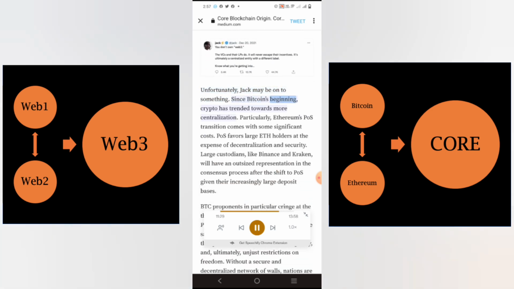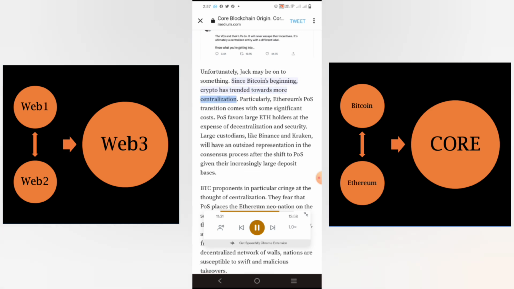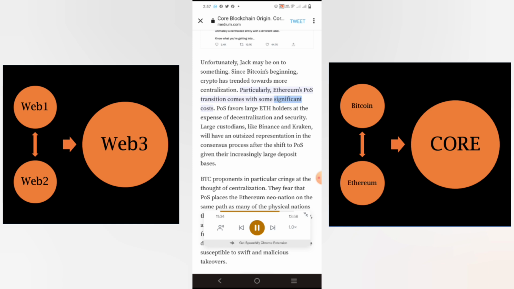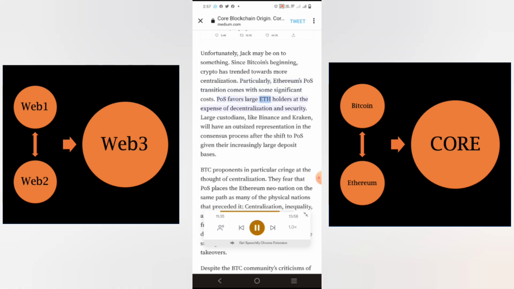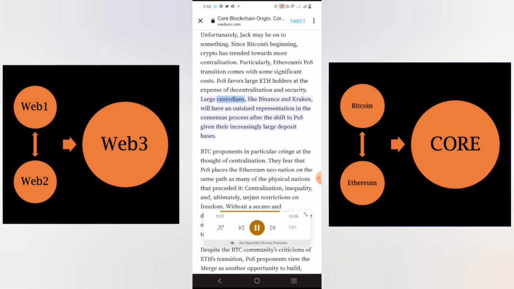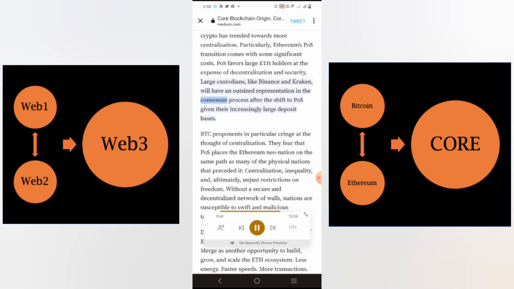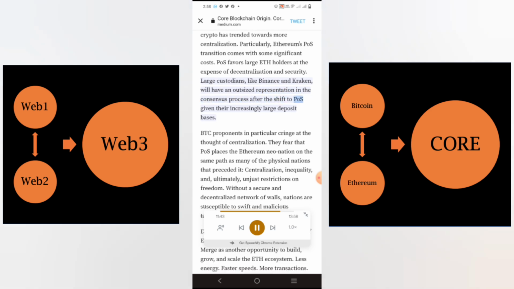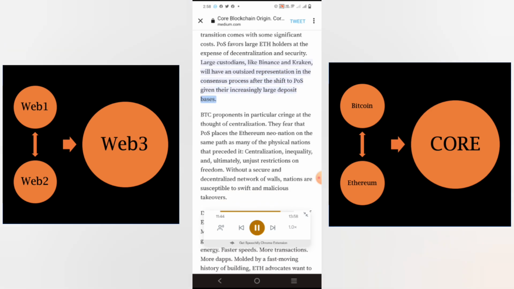Since Bitcoin's beginning, crypto has trended towards more centralization. Particularly, Ethereum's POS transition comes with some significant costs. POS favors large ETH holders at the expense of decentralization and security. Large custodians, like Binance and Kraken, will have an outsized representation in the consensus process after the shift to POS given their increasingly large deposit bases.